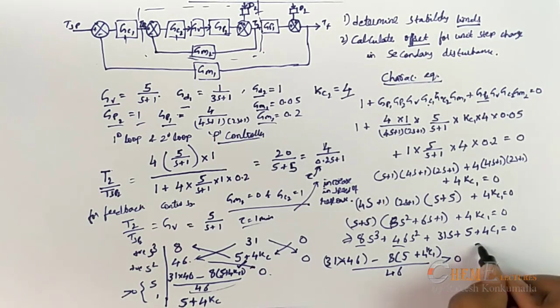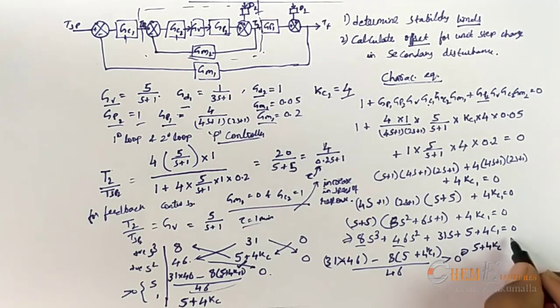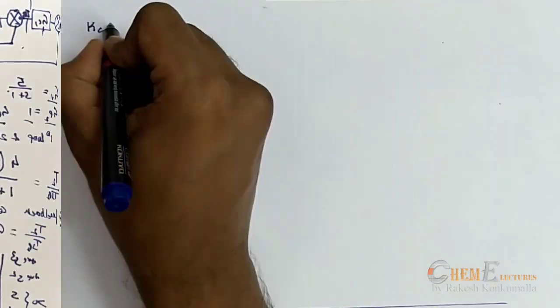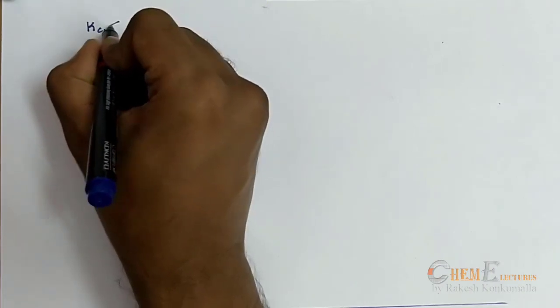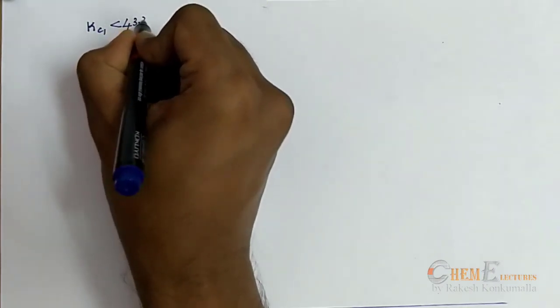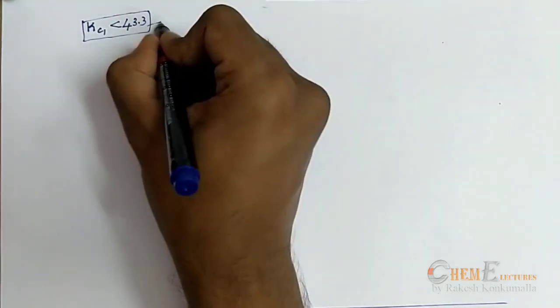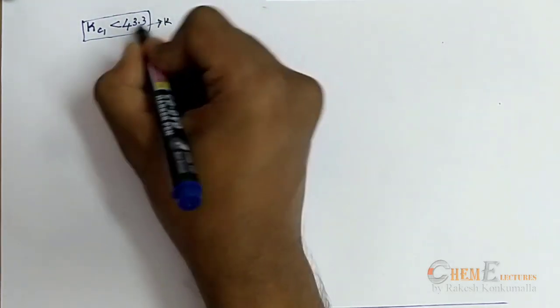From this, 5 plus 4 Kc1 should be less than 178.25 if you reduce this further. So from here Kc1 will be less than 43.3. For cascade control, the Kc is less than 43.3. That is the ultimate value of the gain, 43.3.